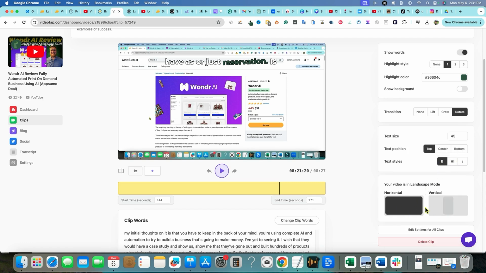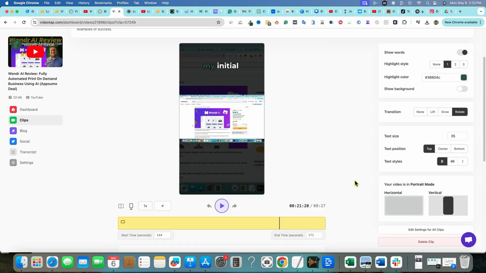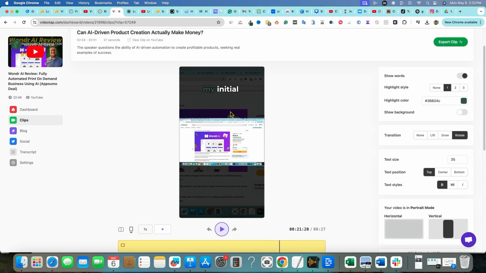Now here's where you can change it from horizontal to vertical. First of all, I think that they should default this to vertical because, like I said, I don't know who would be posting a 28 second horizontal clip to any platform, but most of the platforms we would be doing short form 9:16 content like this. Now, you can see that's what it looks like at the top. I think that if we put it on the bottom, it might just be too low. They need to move it up just a little bit.